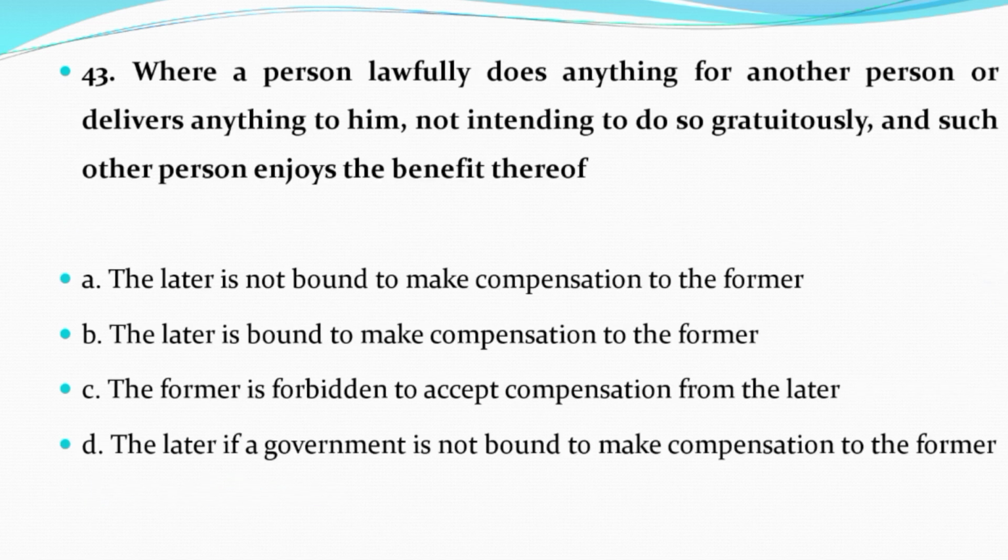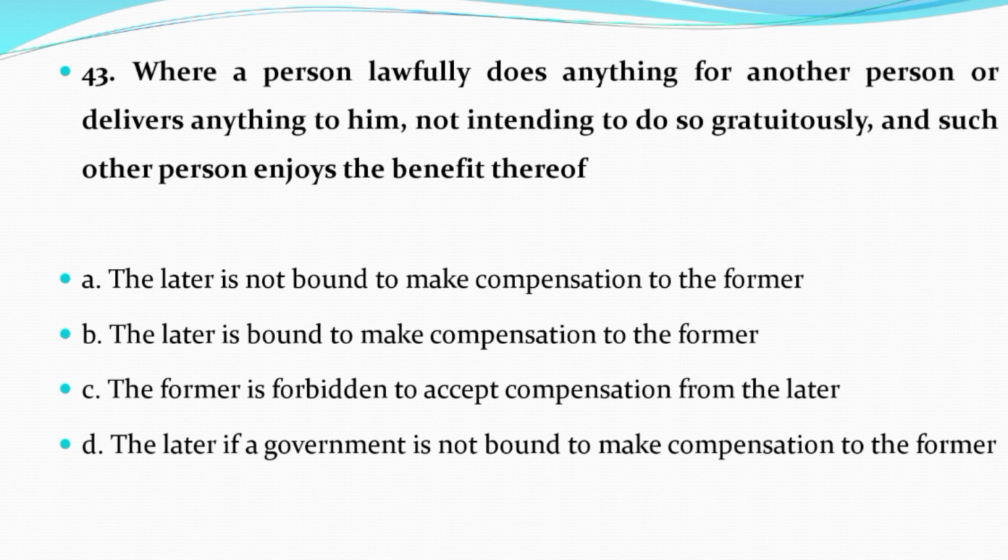Now question number 43. Where a person lawfully does anything for another person or delivers anything to him, not intending to do so gratuitously, and such other person enjoys the benefit thereof. Option A, the latter is not bound to make compensation to the former.